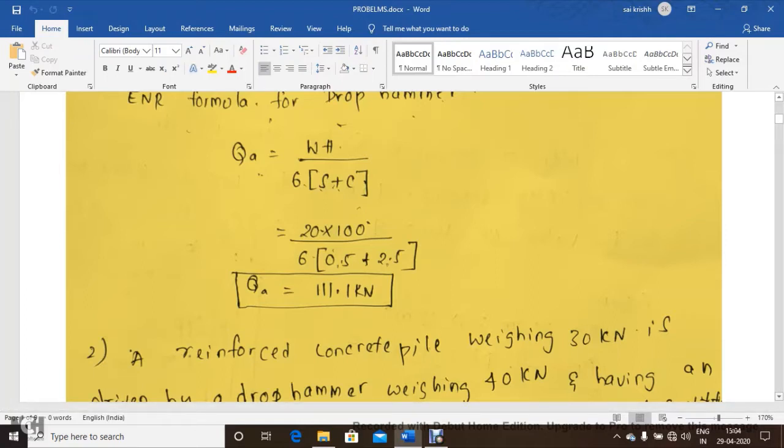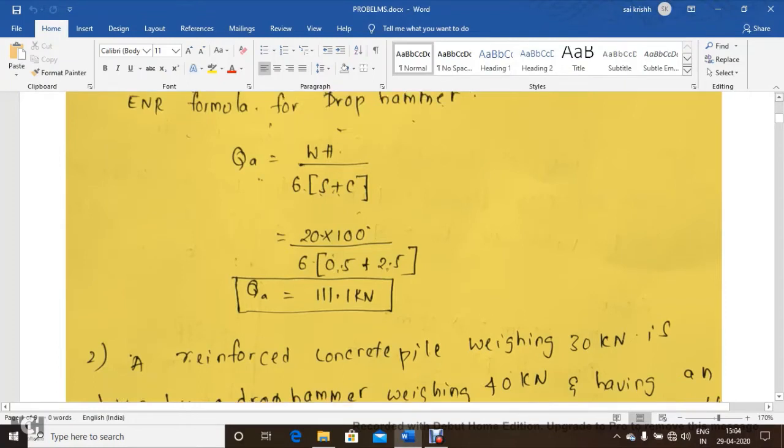If we substitute these, 20 into 100 divided by 6 into 0.5 plus 2.5, we get the allowable load carrying capacity of the pile foundation as 111.1 kilonewtons. Once again I'll revise, just go through once what we discussed till now.